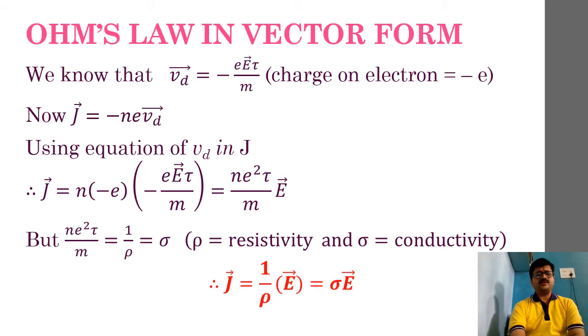Right. So accordingly, we'll get vector J is equal to 1 by rho into vector E, or sigma into vector E. Fine. So this is a very beautiful vector equation that we've obtained for Ohm's law. I suppose this approach is clear to you. Okay. Now let us move ahead to the next.